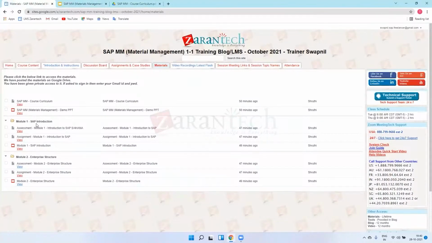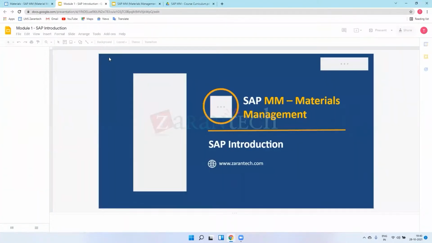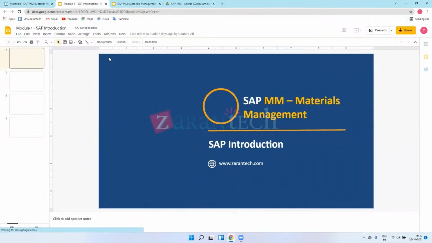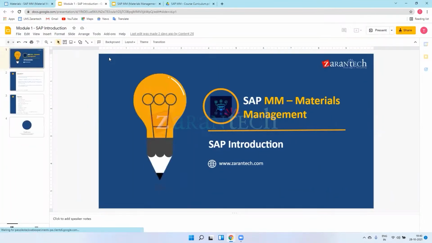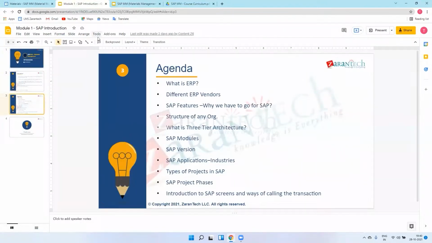Just opening this SAP introduction PPT. So here, module 1. We are starting our session with module 1, that is SAP introduction. The agenda is that first we'll see the answers to these questions, and next I'll go to the organization structure and enterprise structure.